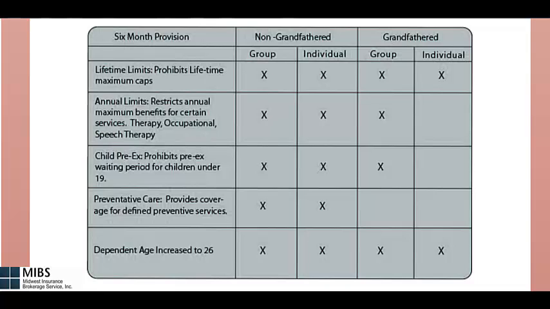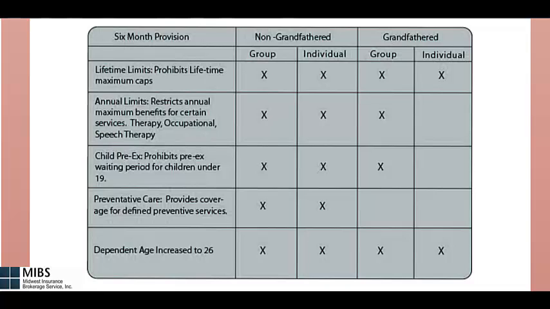The next removal was annual limits. It removed the restrictions on annual maximum benefits for certain services such as physical therapy, occupational, and speech therapy. It was removed for non-grandfathered group and individual plans and removed only for group grandfathered plans. Individual grandfathered plans can still restrict these benefits.